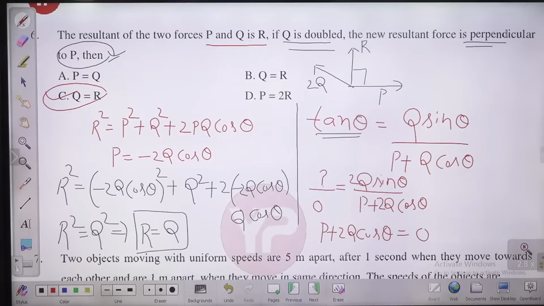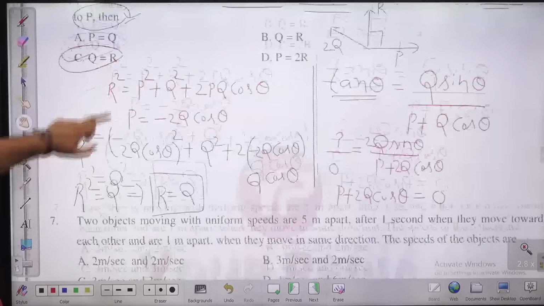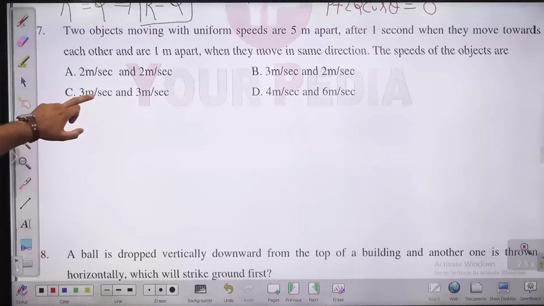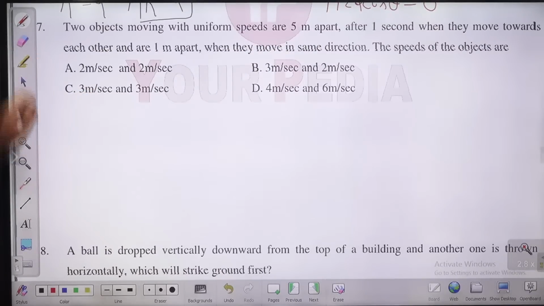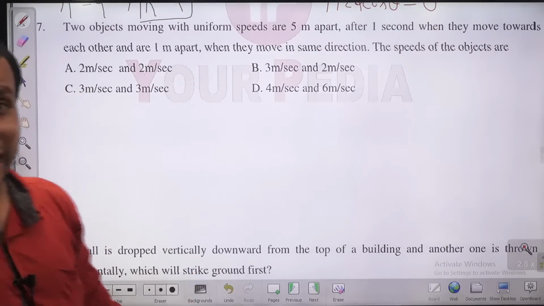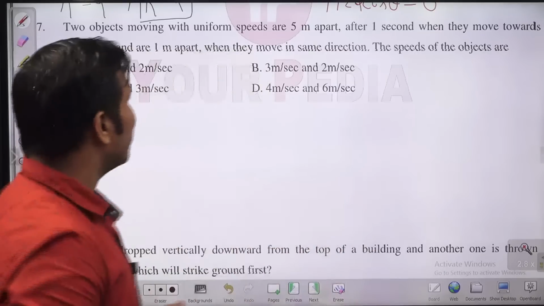This is the answer, guys, for this question. Now let us move to the next question, question number 7. Again, a very good question, but you need to make slight changes in it. I don't know if you tried this question earlier or not, but it is a very good question.